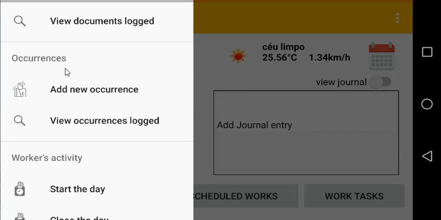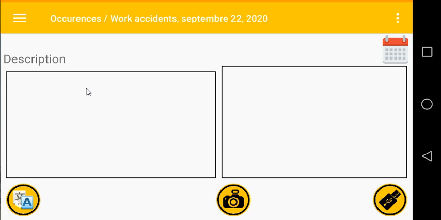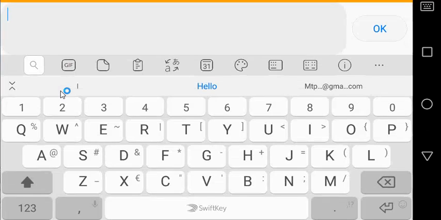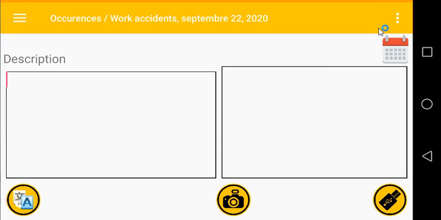Next you have the occurrences menu. The occurrences menu follows a similar logic for logging unscheduled works. In this case you just need to add a description of the occurrence, add some photos. It's useful in these cases to add photos of what is disturbing the regular work tasks at the construction site.